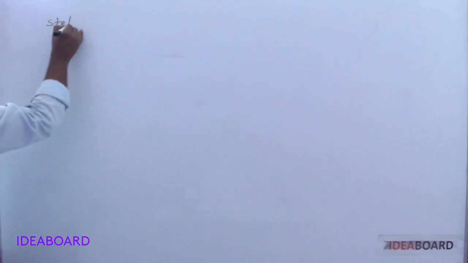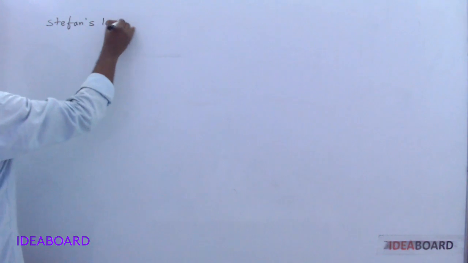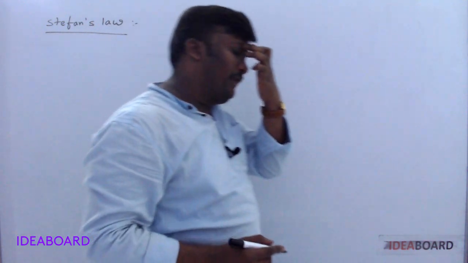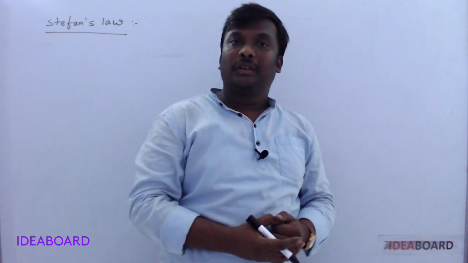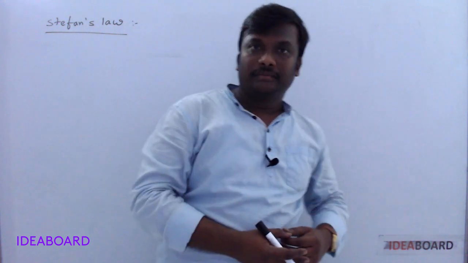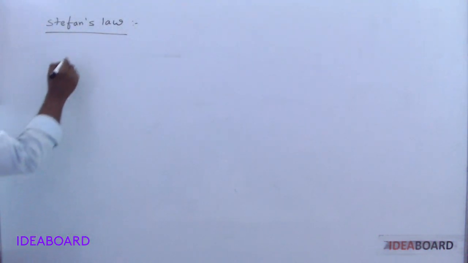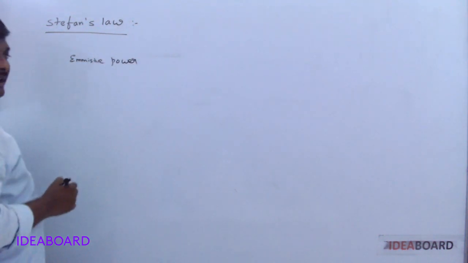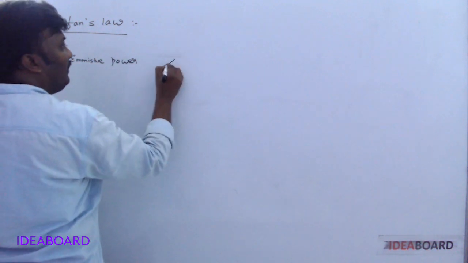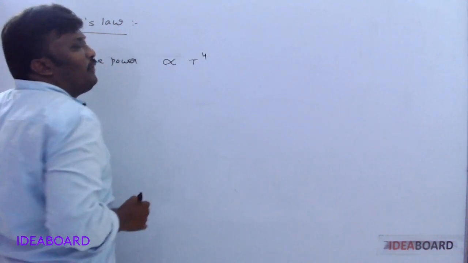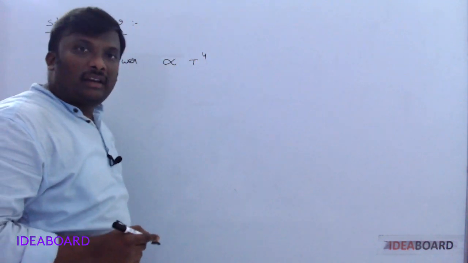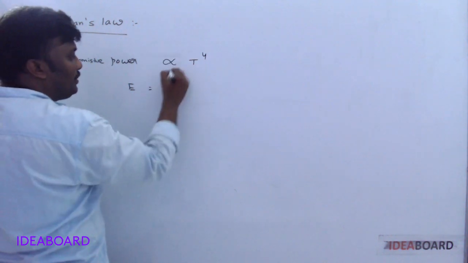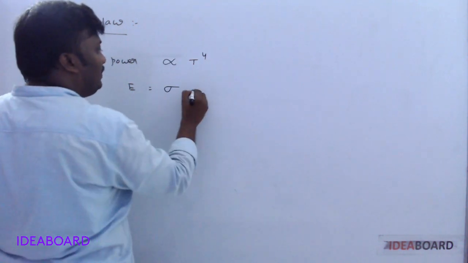Another law is Stefan's law. Most of the numericals that come from heat transfer related to conduction are based on Stefan's law. Okay, so Stefan's law says the emissive power of a body is always directly proportional to the fourth power of the temperature in Kelvin. So, emissive power is indicated by capital E. In order to remove the proportionality, put some proportionality constant sigma, E equals sigma T power 4.